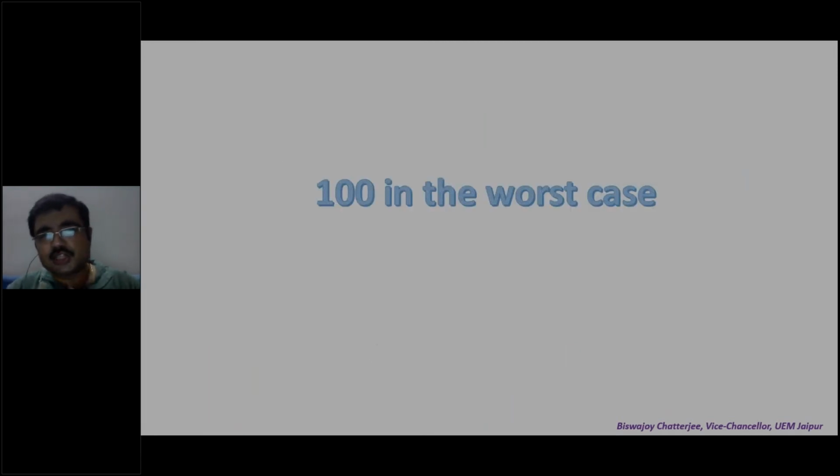Because in the worst case, you will drop from floor 1, it doesn't break. If you drop from floor 2, it doesn't break. You drop from floor 3, it doesn't break. Floor 4, doesn't break. So on you continue. Floor 99 you go, drop it, doesn't break. Go to the 100th floor, drop and break. So 100 in the worst case.